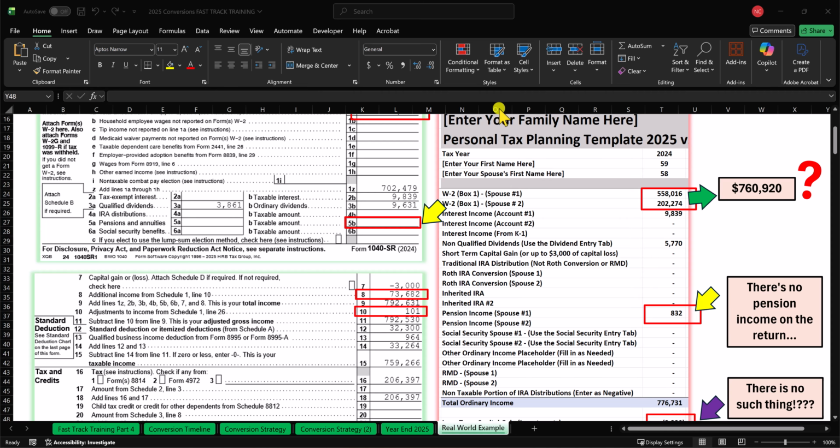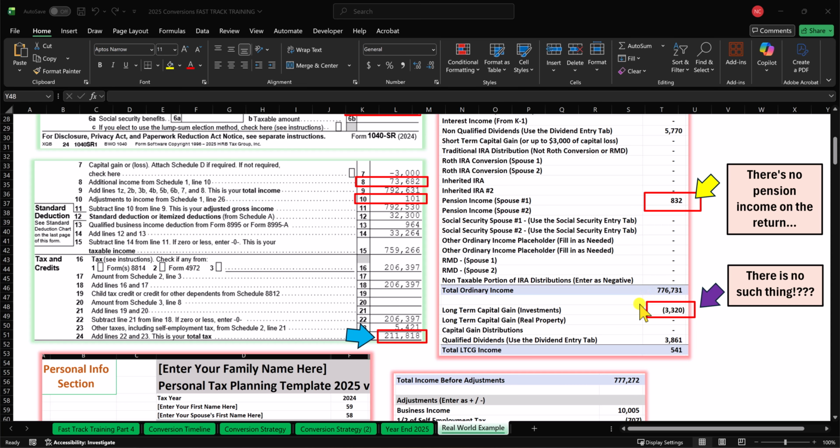Then I scrolled down a little bit further and I'm looking right here. They have pension income for spouse 1 of $832 on the personal tax planning template. There's no taxable pension income on the tax return, line 5B. In fact, over here on line 5A, there's no pension income at all.